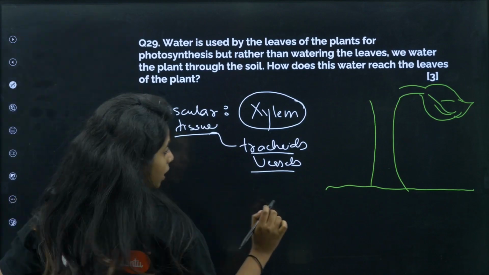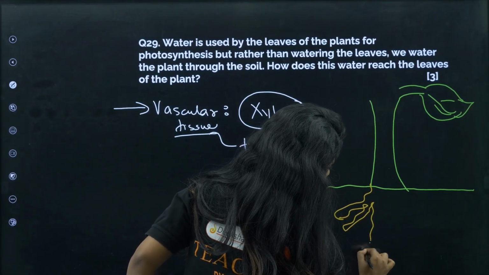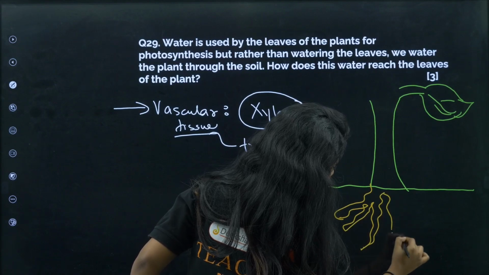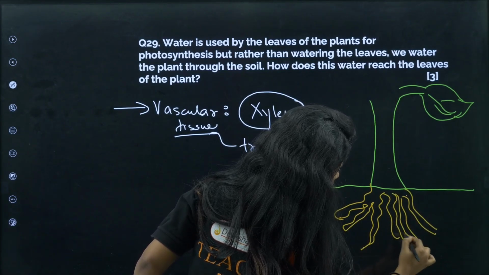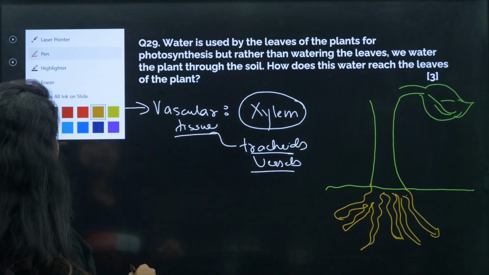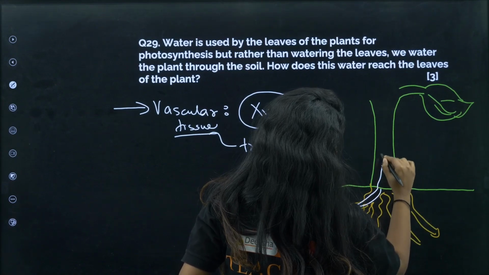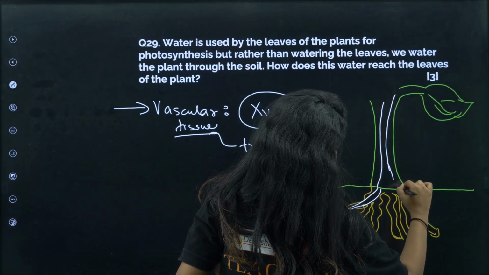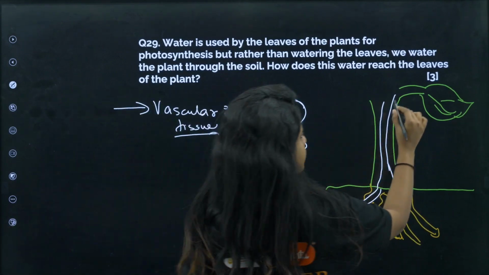There's a reason I'm drawing like that. Please give me some time to make you understand that as well. Okay. So the xylem which is there, children, it is going to be there up here. It is going to be there up here as well. Okay. Now the thing is,